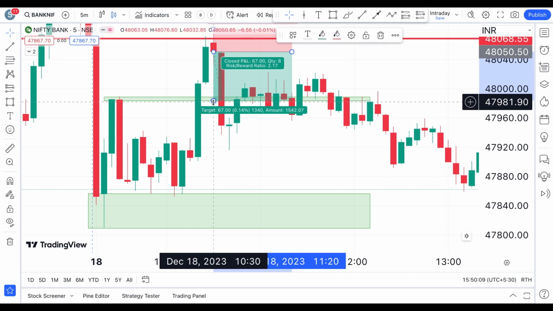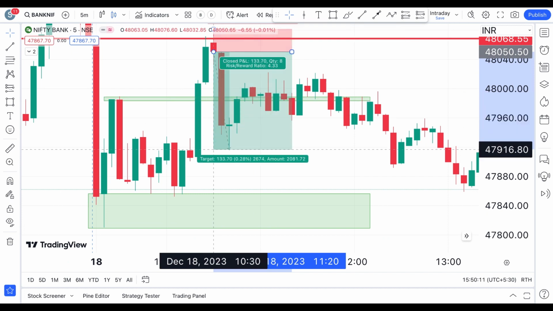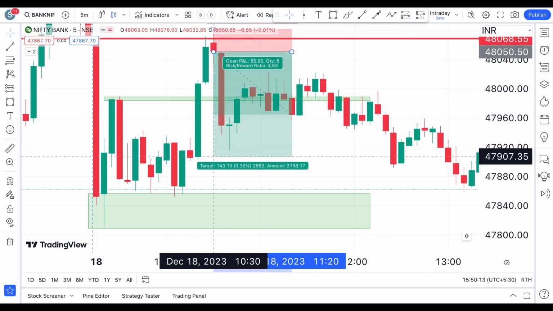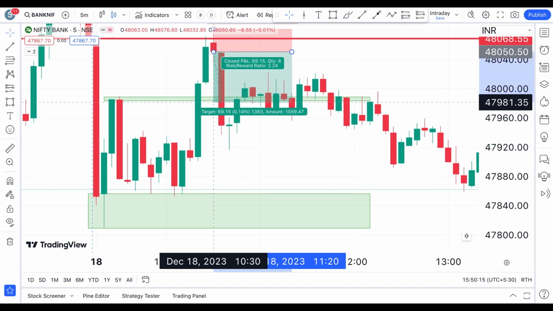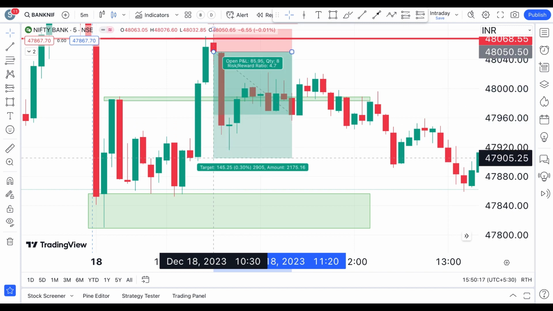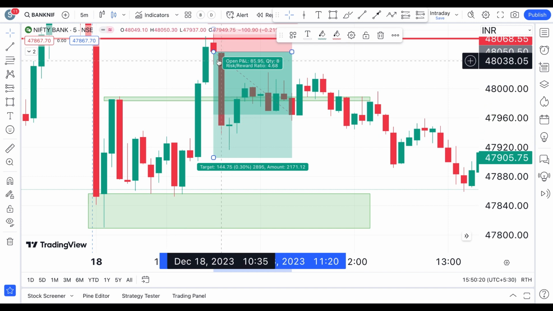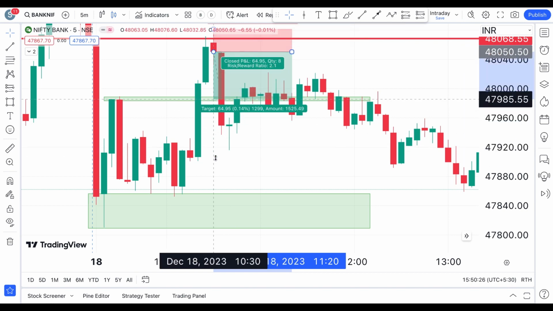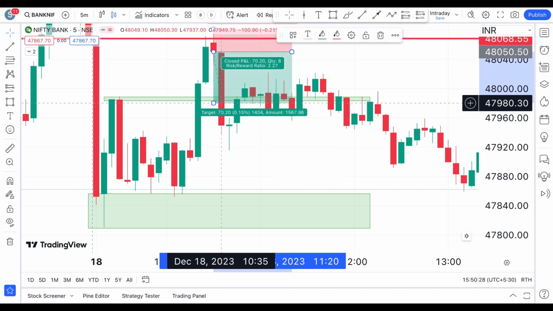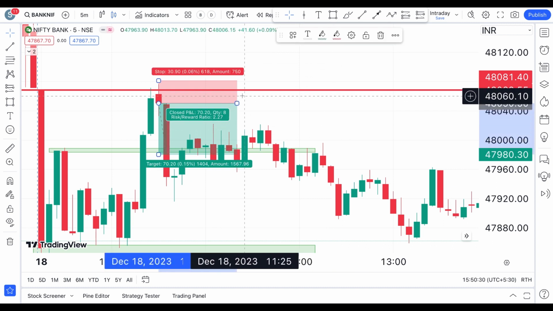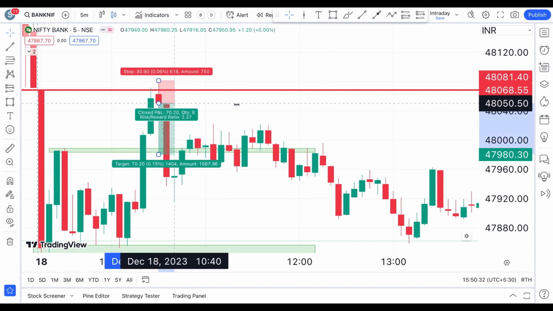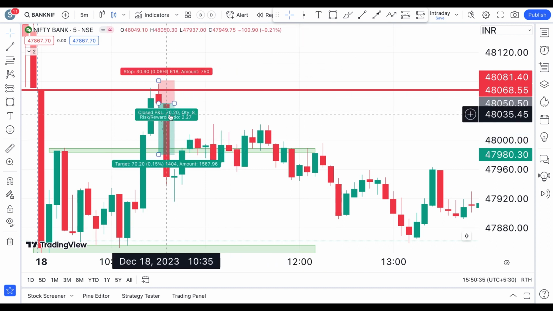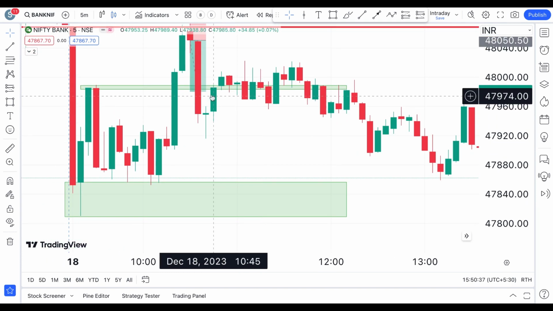After that, your next reaction would be this, but that didn't reach in the market. So those who trailed their stop losses to cost at this level would then aim for this target. While coming towards this target, your stop loss should have been here. So let's assume you have seen only this much of the move in Bank Nifty in that particular trade, which is 70 points, which is good and great to start a day.